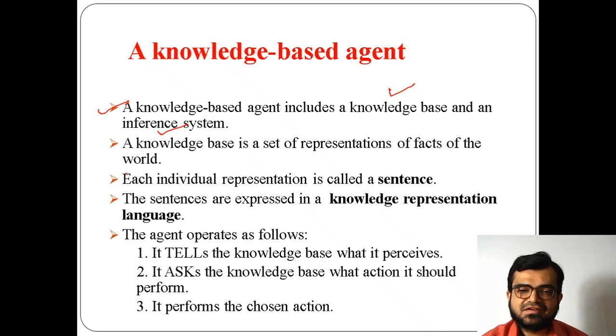Whatever facts are required for an automated car to drive or to perform any kind of operation, we have to collect such information, and that collection of information is your knowledge base. So it can be facts of the world of any agent, which is why it is represented as facts of the world.